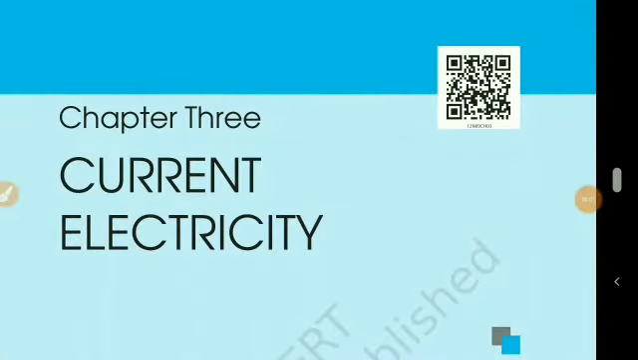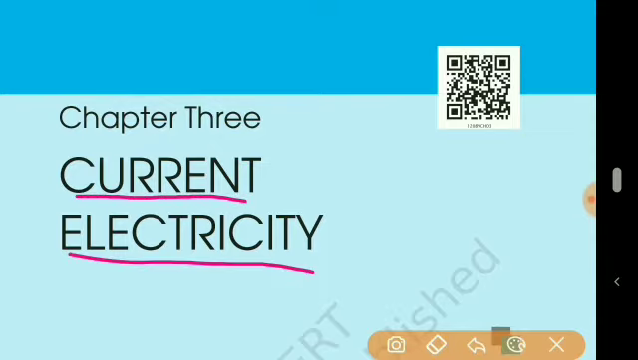Hello students, today we are going to start chapter number 3, current electricity. Now students, the first two chapters were related to static electricity, meaning the charged particles were stationary, not in motion. But from this chapter onwards we will study what happens when the charge moves. When the charge flows, what happens?